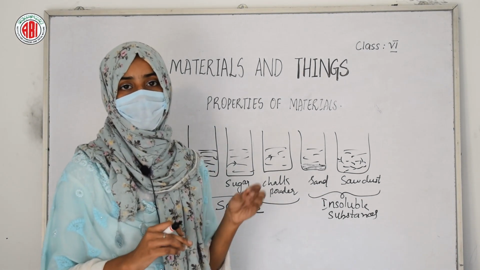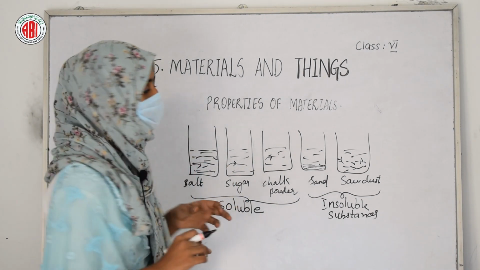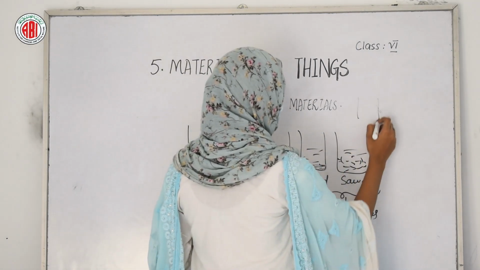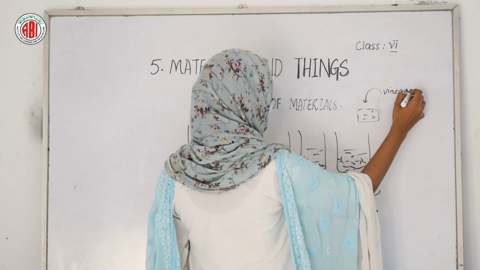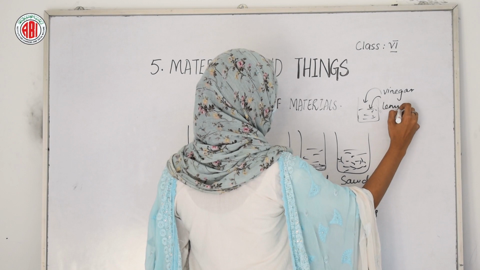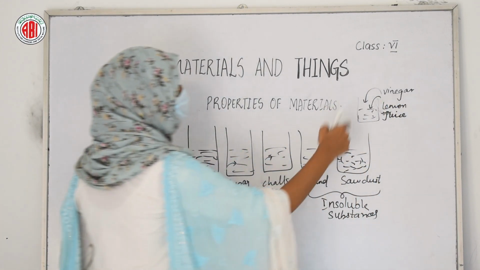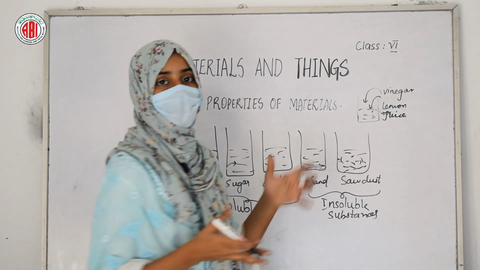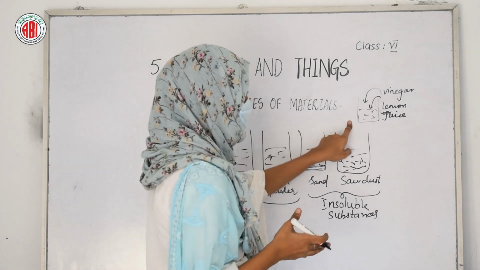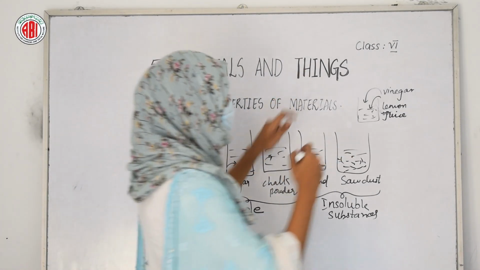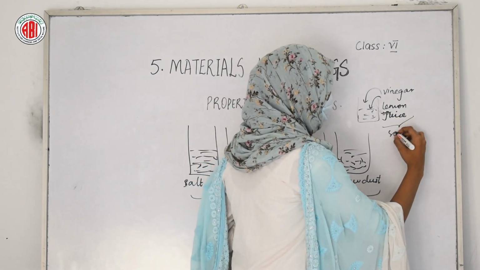And even when you take liquid substances in a beaker of water, for example, if you pour vinegar and if you pour lemon juice in a beaker containing water, then these two liquids will also mix up with the water, and these liquids are called soluble liquids.